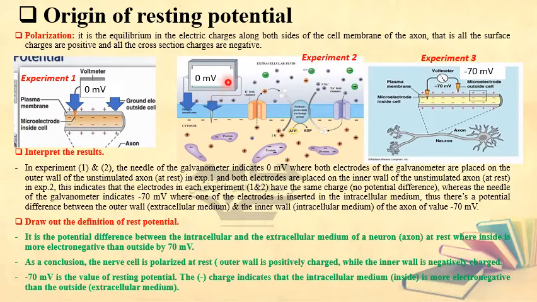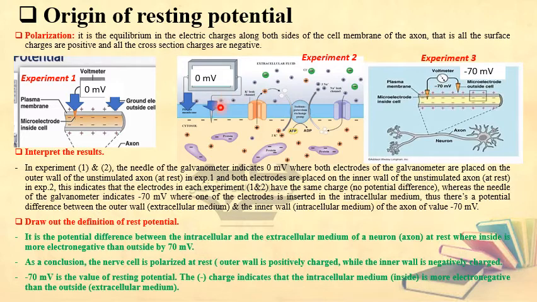It means the same: there is no flow of electrons in the inner wall of the axon. In other words, all the cross-section charges, or all the charges in the inner membrane of the axon, are identical. It means that all of them are what? Negative. So inside they are all negative and outside they are all positive.